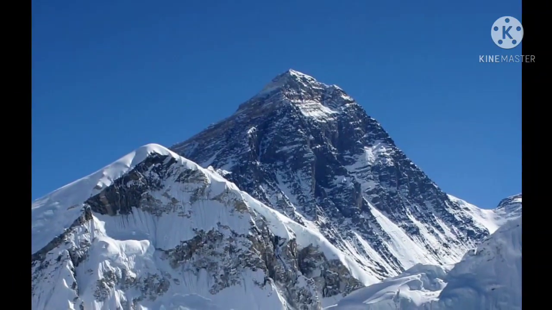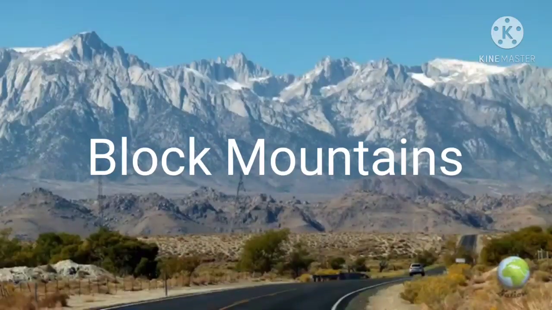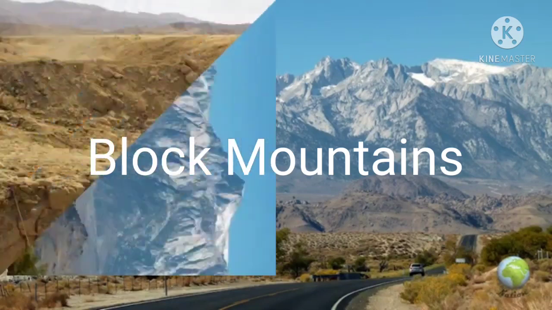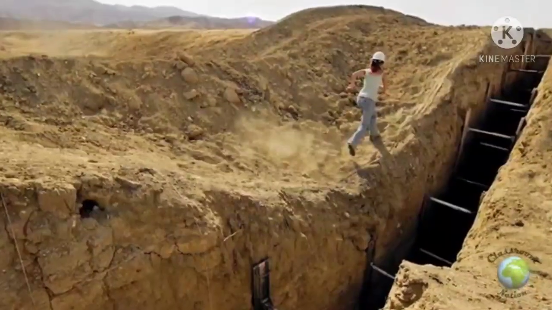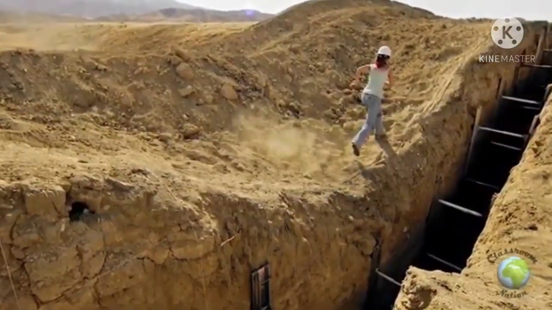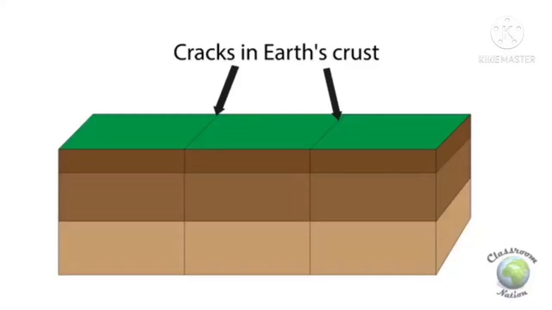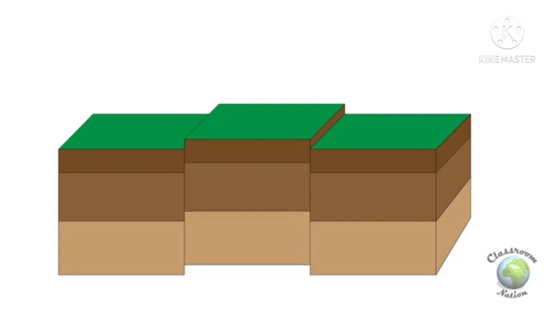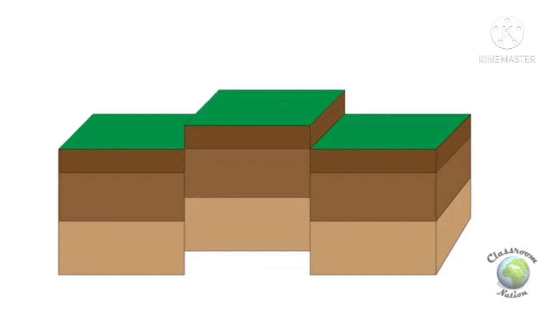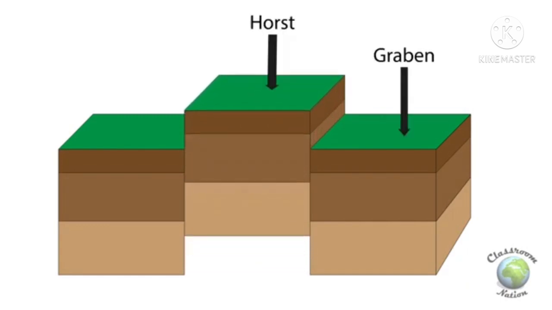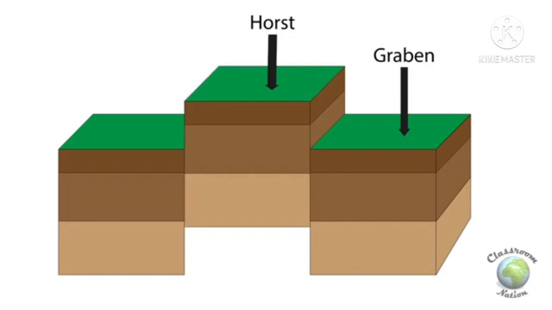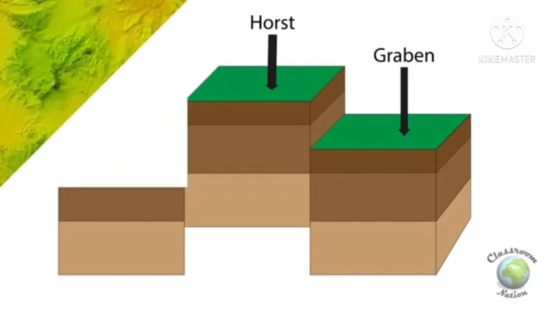Now let us discuss the block mountain. These types of mountains are formed due to the development of a fault or crack on the surface of the earth. There are two types of fault, that is normal fault and reverse fault. In case of the reverse fault, the block of the crust moves in the upward direction against the gravitational force. So this uplifted block forms the block mountain, and in case of normal fault, the blocks get shifted down due to the gravitational force.